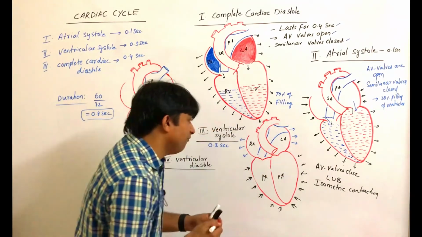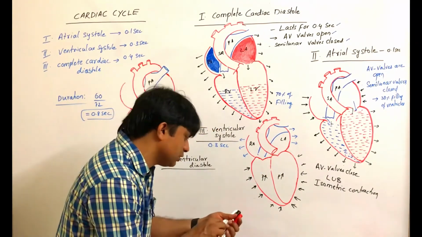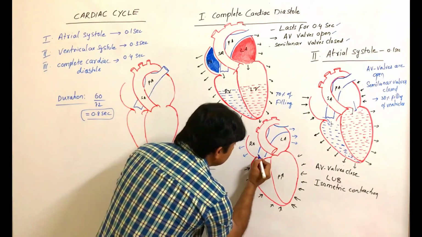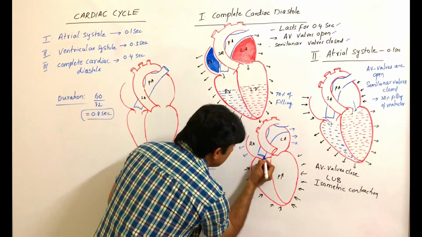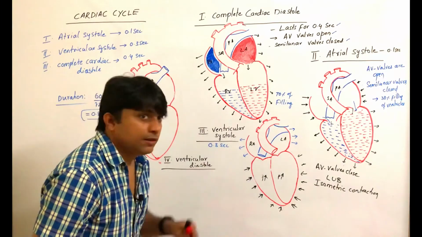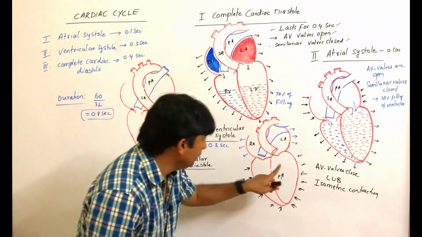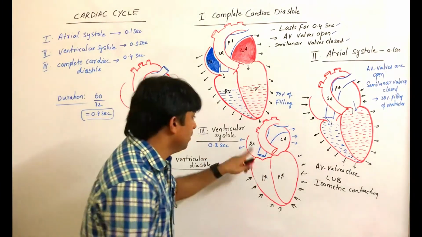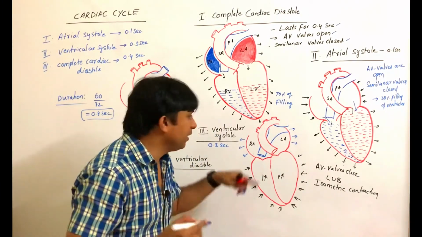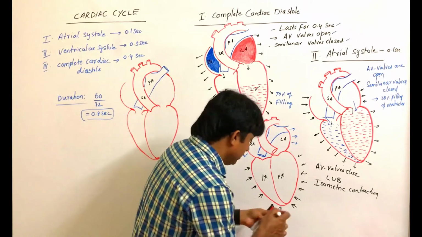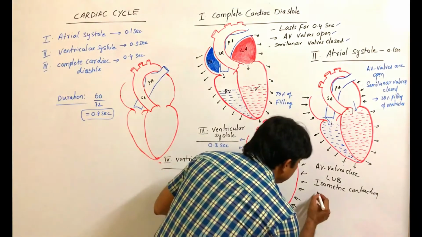where the semilunar valves called aortic valves open, and this is the pulmonary artery, where the pulmonary semilunar valves open. Now AV valves are closed, but later in ventricular systole, the semilunar valves open.